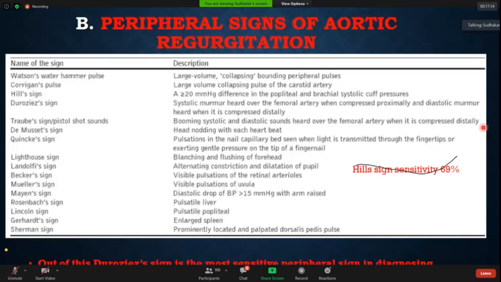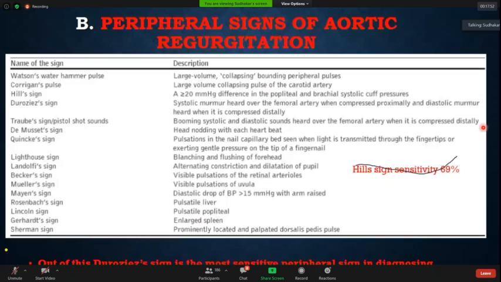Now, what is the central mechanism? All the blood that has run off into the LV is ejected. The blood ejects from the LV and causes activation of the baroreceptor. Now, when the baroreceptor is activated, it causes a decrease in SVR. So when the SVR decreases, it again causes peripheral runoff. So this is the central mechanism. So in aortic regurgitation, the collapsing pulse has both the central mechanism and the peripheral mechanism, and the central mechanism plays over the peripheral mechanism.